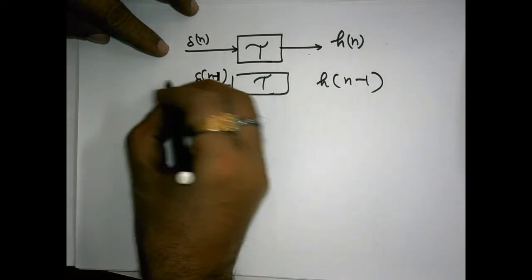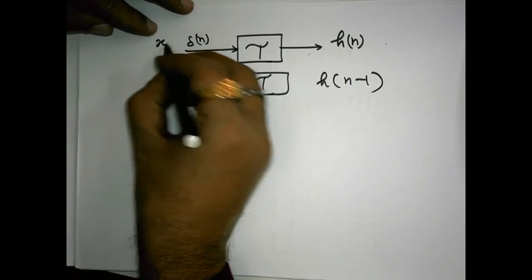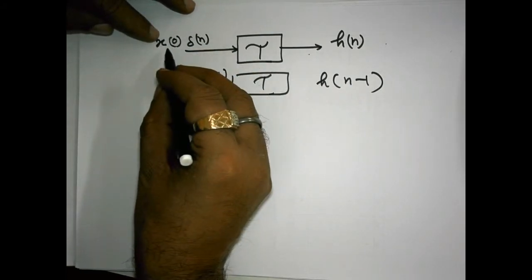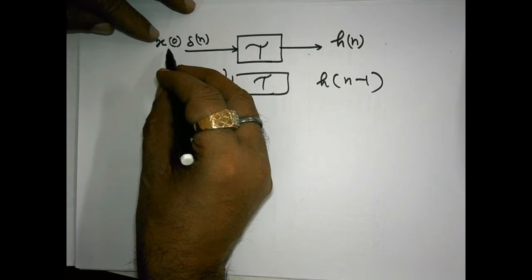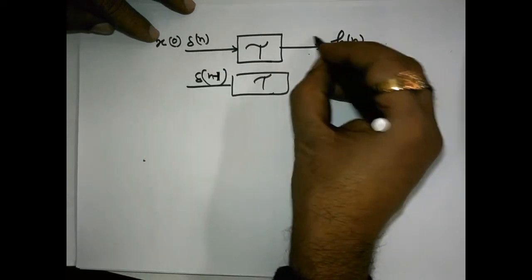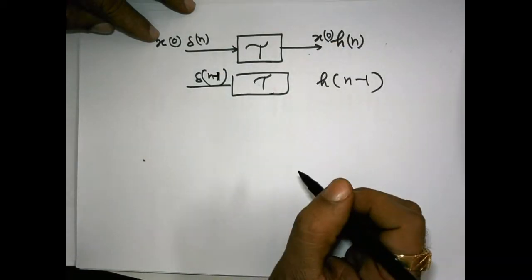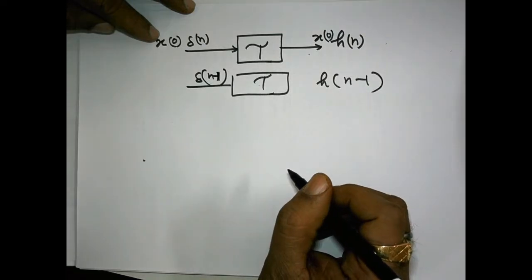Instead, if we multiply by x0, a constant which is the signal value at time 0, the output will also be multiplied by x0. This is the linearity property.